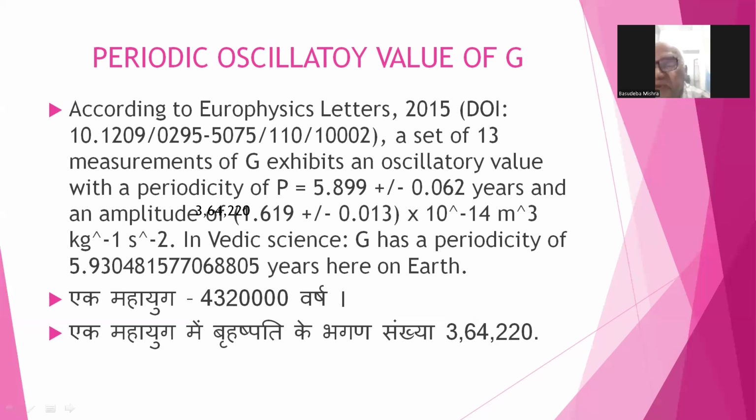In 4.32 million years, Jupiter travels around the sun 3,64,220 times. So each round takes about 11.8709. Sorry, 9. I said it wrongly.